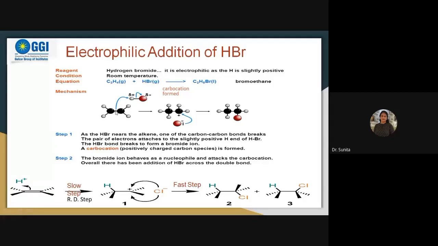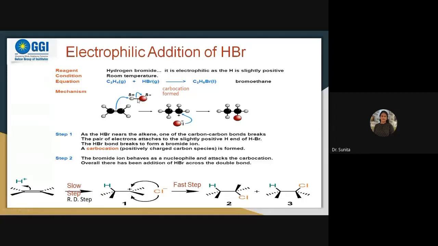Ma'am, H plus reacts on that, the double bond will open, and the plus charge will be on the second carbon, so that Br minus will react as a nucleophile on that carbon. So you can see what happens here. This double bond got broken.